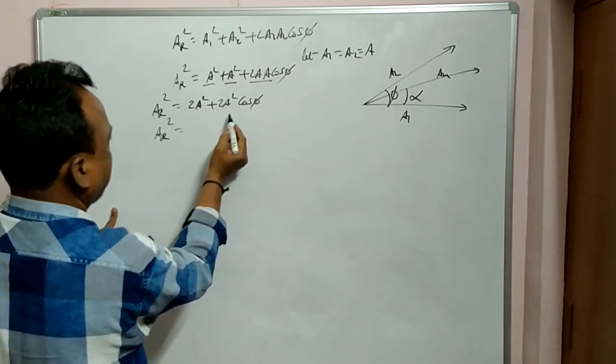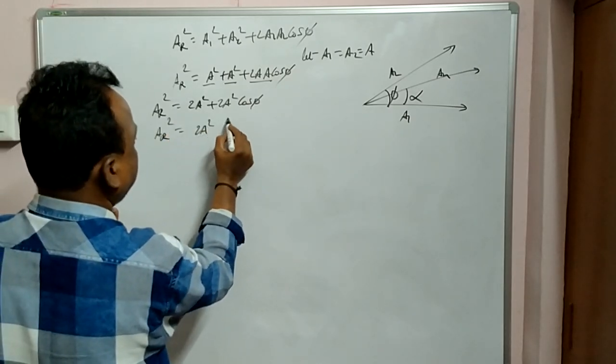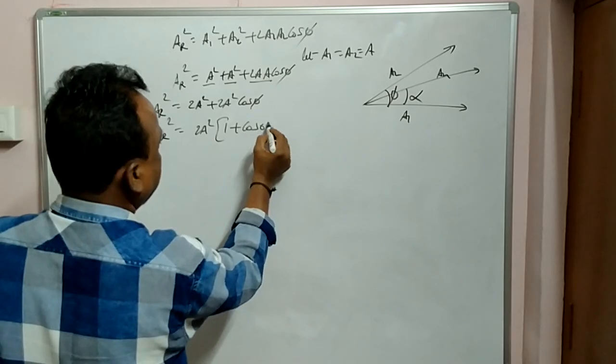A resultant whole square is 2A square common into (1 plus cos phi).